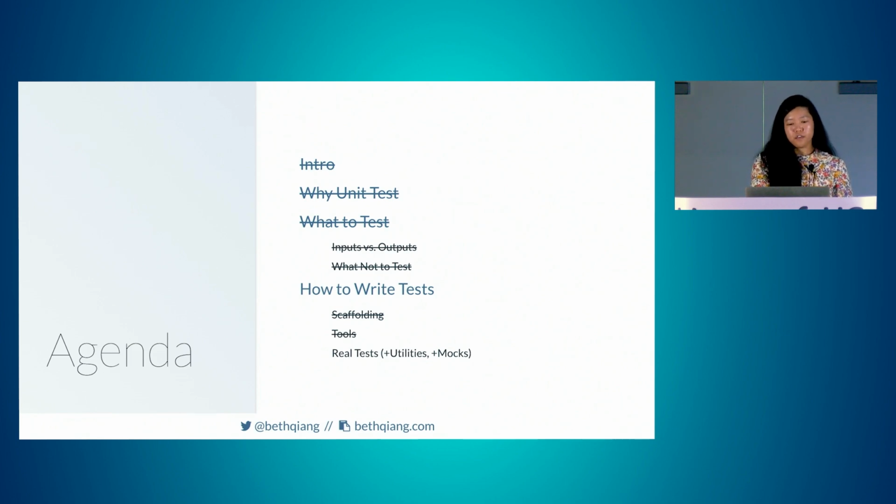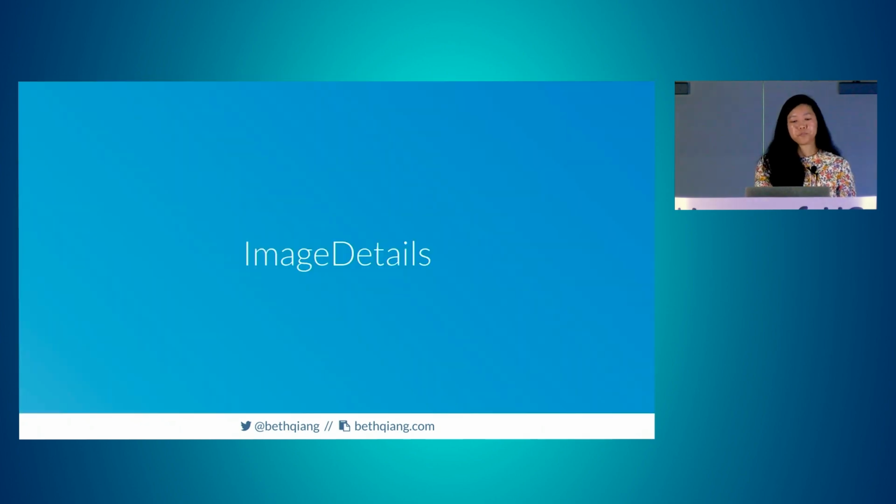Great, okay. So now that we've gone through the tools that you can use for testing, we're going to go through some real life tests. For the sake of time, we're going to cherry pick tests from both the image details and image list components that we talked about previously. They'll provide a variety of things that you may encounter while writing your own unit tests, such as mocking the router, mocking the API, making API calls, and interacting with those elements and having things appear. The image details is a bit more UI heavy, so we'll focus on those first.